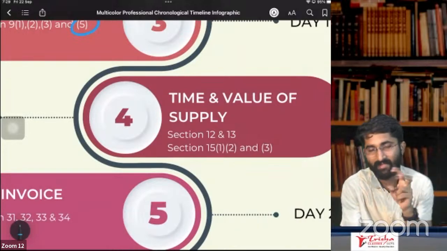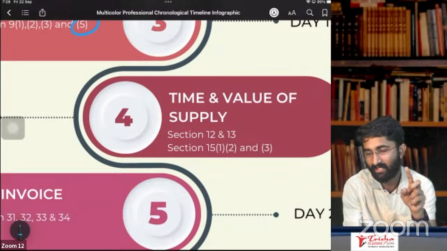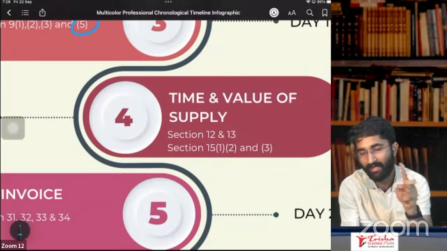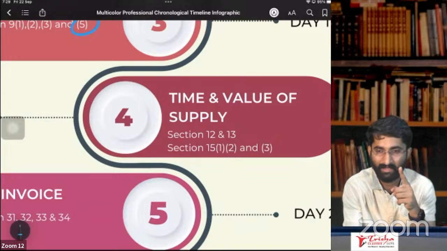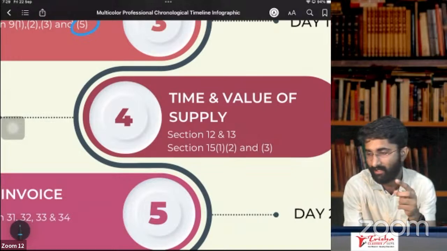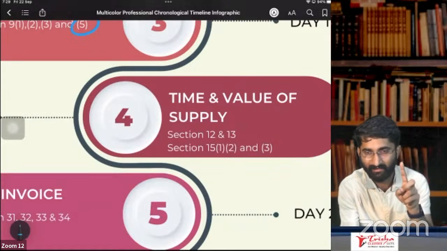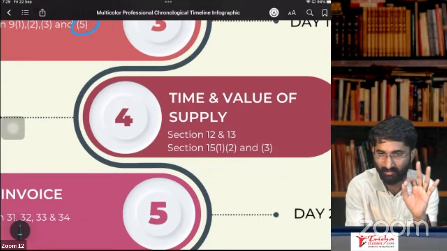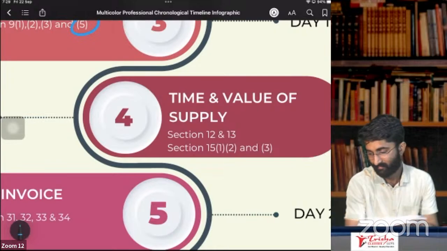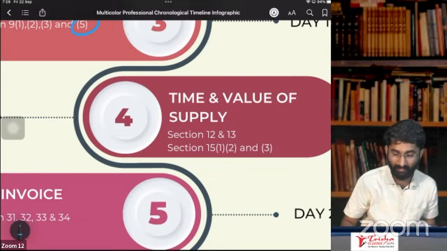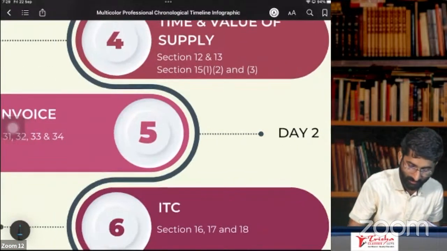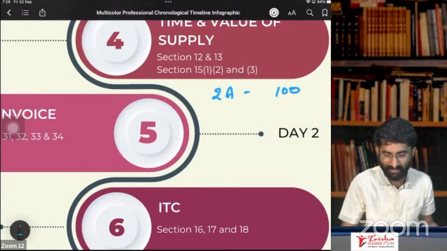So that means they have seen GSTR 3B and 2A. What is 2A? For ITC. GSTR 2A is for ITC. 3B is for the summary. 2A is ITC, how much ITC you get. And 3B is the summary return. Now I tell you, in 2A, for example, you get 100 rupees as ITC.